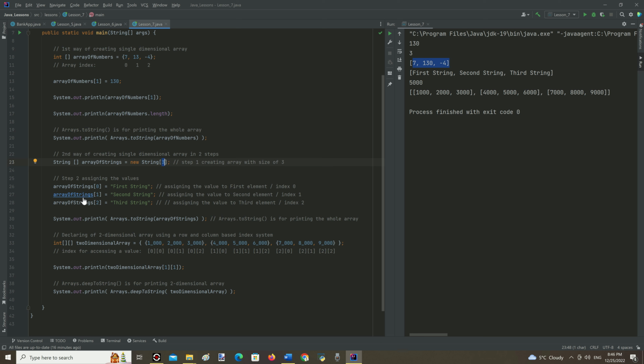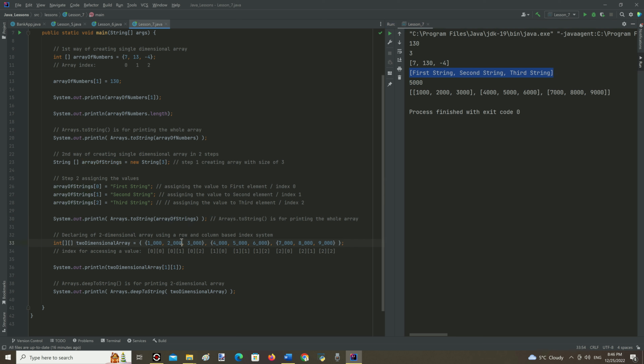And further, using the name of the array and the index number inside the square brackets, we assign the values for each corresponding index of the array. Then, using the Arrays.toString method, we print the whole array values and the result is indicated right here.